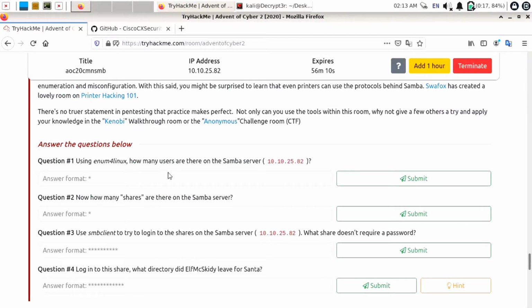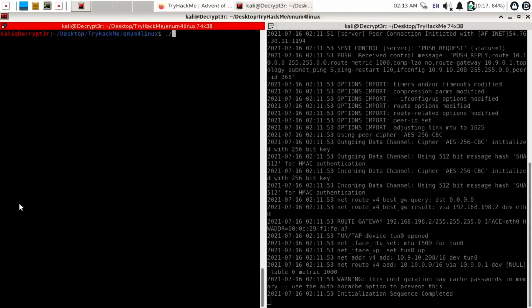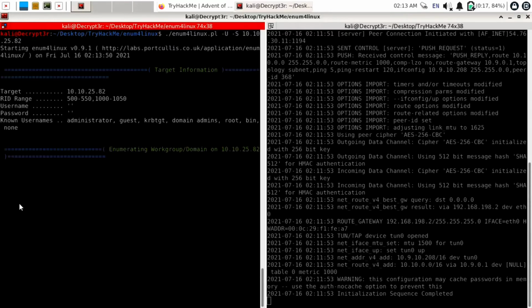And our first question was to find users on our target machine, and the second question was how many shares are there on the Samba server. Okay, so for shares, there is parameter -S to find share list. So we are just going to use command ./enum4linux.pl, then -U for user list, then -S for share list, then paste the IP by Ctrl Shift V. Okay, this will start finding user list as well as share list on our target machine.